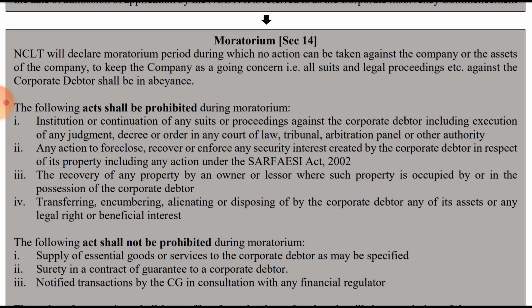Second, any action to foreclose, recover or enforce any security interest created by the corporate debtor in respect of its property, including any action under the SARFAESI Act.